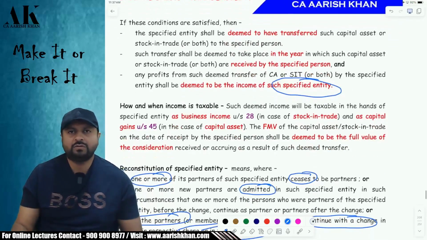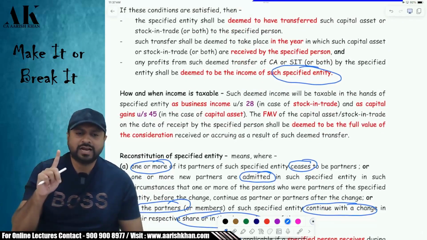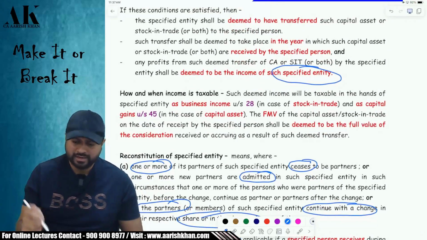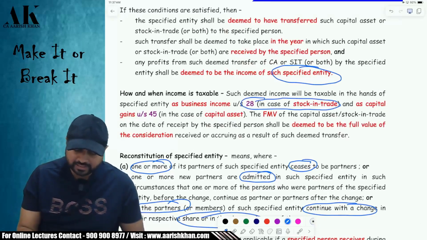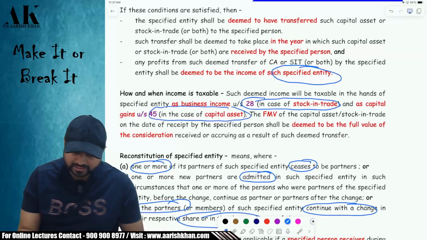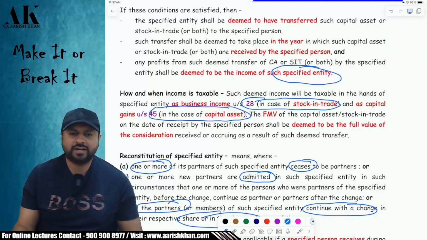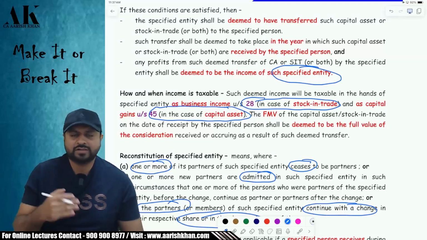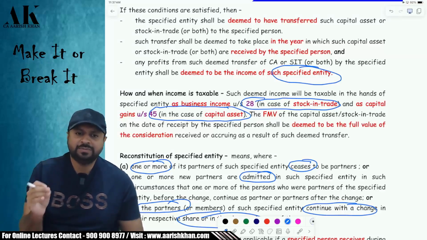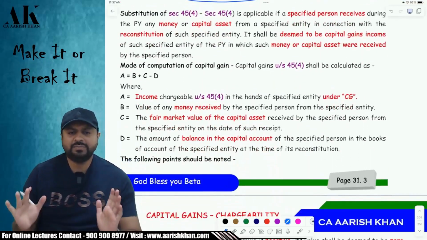Now, what are the two things that the partnership firm is transferring? Please tell me. There are two things, which are capital asset and stock in trade. If stock in trade is transferred, then PGBP will be paid. If a capital asset is transferred, then capital gains will be paid by the partnership firm. Is everyone clear till here? Please tell me. So if stock in trade is transferred, then PGBP. If a capital asset is transferred, then capital gains. Are you clear? 9B is very simple.